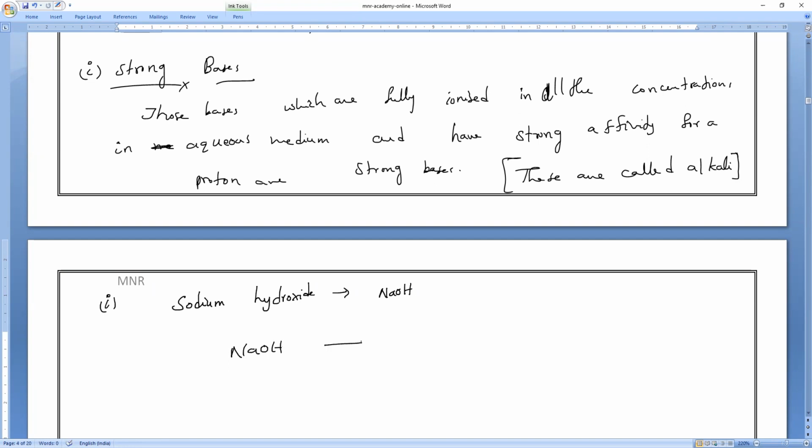NaOH. If I take solid NaOH and dissolve it in water, it will form sodium ions plus OH minus ions. This ion is called what? Hydroxide ions. And this is what ion? Sodium ions. Understand?